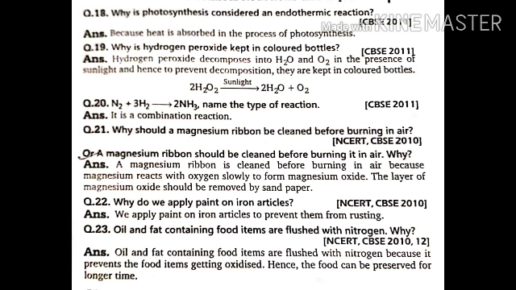Next question, why do we apply paint on iron articles? It is to prevent corrosion, or to prevent rusting. Rusting is a corrosion, right? Next, oil and fat containing food items are flushed with nitrogen. Why? It is flushed with nitrogen because it will prevent the food items from getting oxidized. So the food items will be preserved for a long time without any spoiling. That is why we are flushing it with nitrogen.